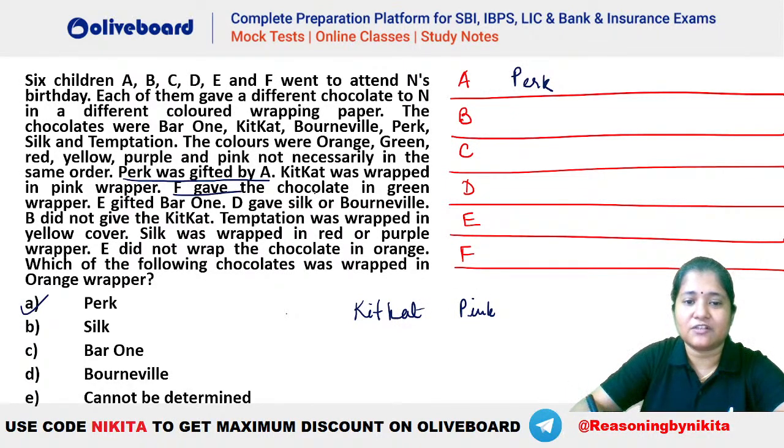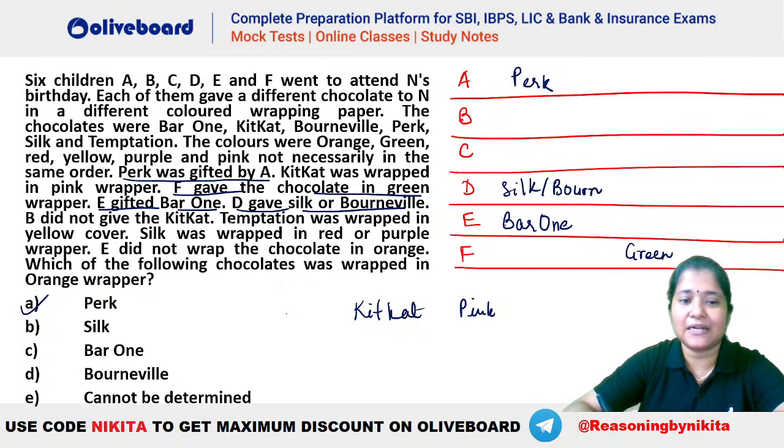Okay. F gave the chocolate in green wrapper. So F is green. So you can see F green will be here. Okay. Now it is given E gifted a Bar One. So E has gifted a Bar One here. So this is your Bar One. Okay. Now what is given? D gave a Silk or a Bournville. So D is either a Silk or a Bournville. Okay. Now what is given? B did not give Kit Kat. So you can see B did not give Kit Kat, and Kit Kat pink has to be a combination. That means you can see that C will be the one who must have given Kit Kat, right? That is the only possibility remaining.